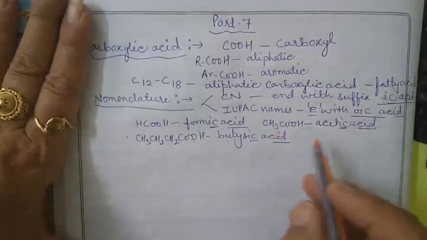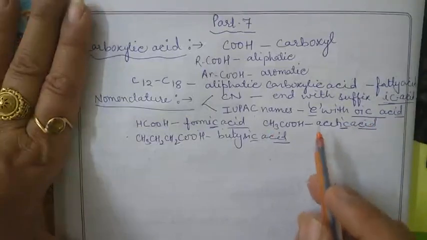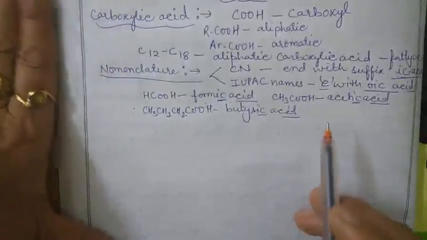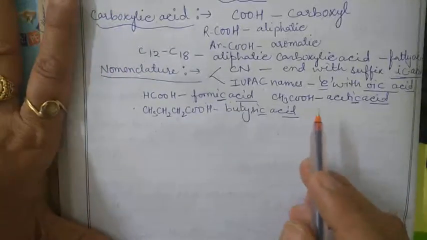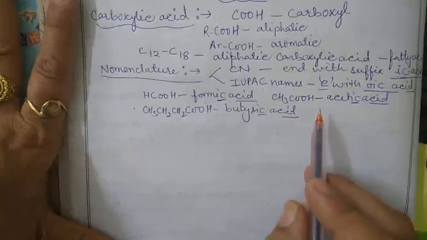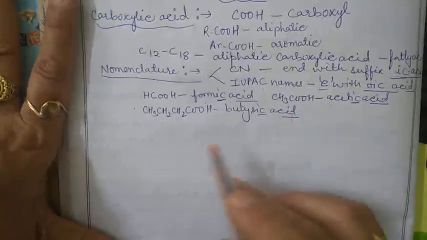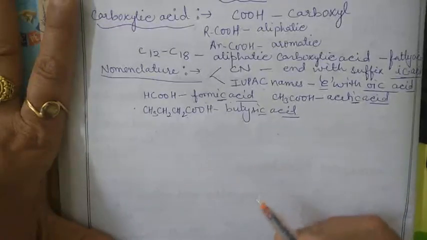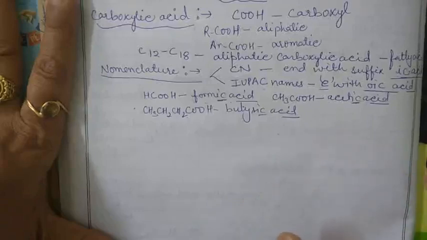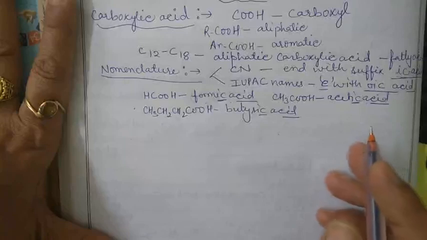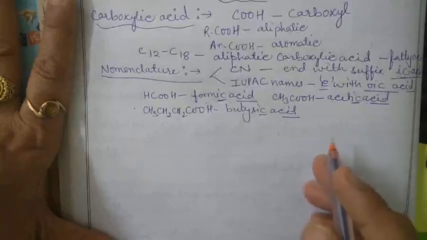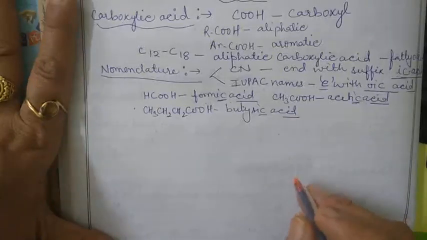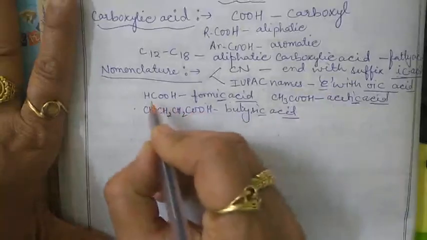In the numbering of the carbon chain, the carboxylic carbon is numbered 1. The rule is the same: the carboxylic carbon should be regarded as number 1 carbon atom in the chain. E is replaced by oic. The number of carboxyl groups is indicated by adding prefixes like di, tri, etc., to the term oic. Clear? And the position of the COOH group is indicated by an Arabic numeral. Okay, so let's take an example.